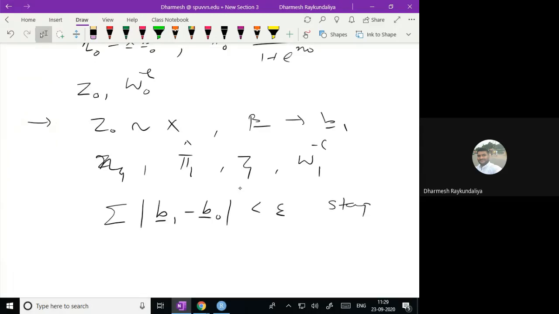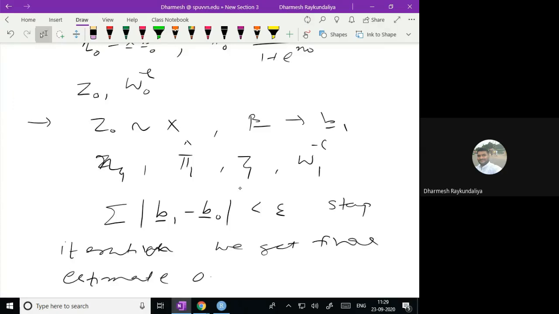If so, stop the iteration. Okay, we get the final estimate. Otherwise, repeat the process.